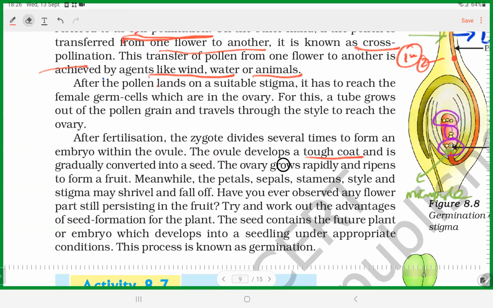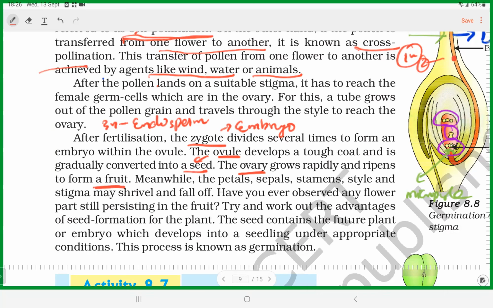Let me make it even more clear. First, zygote develops into embryo, and the triple fusion develops into 3N, into endosperm. Endosperm only nourishes the embryo. Okay, and then ovule develops into seed, and then ovary develops into fruit. So they are the post-fertilization events.